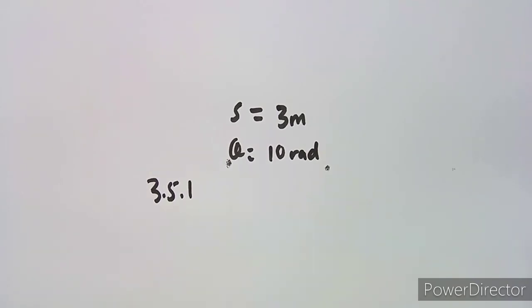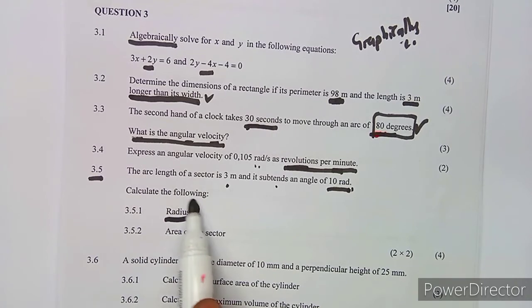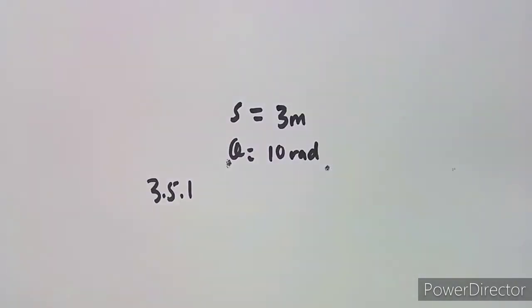From this information, how can we calculate the radius? We know the relationship. You can even take it from your formula sheet in case you have forgotten it: s is equal to r theta, which is the arc length.